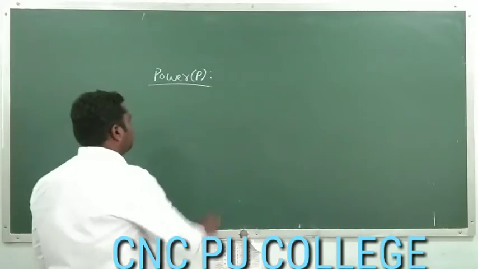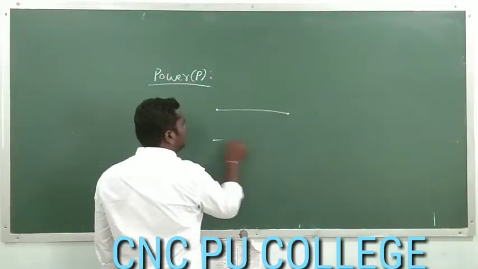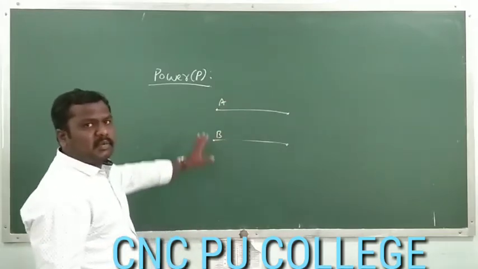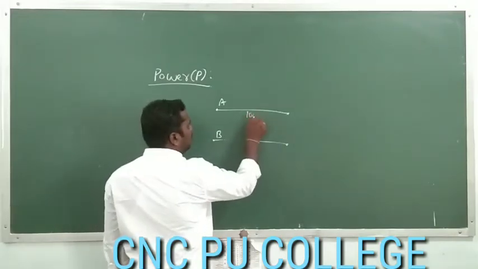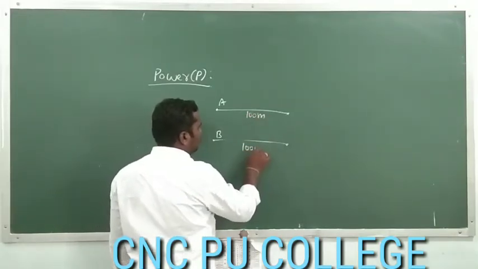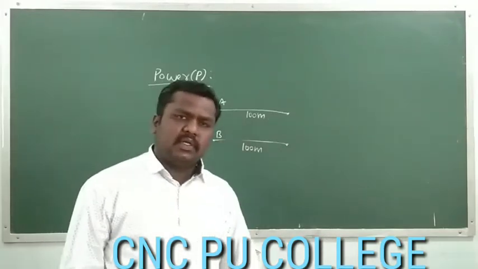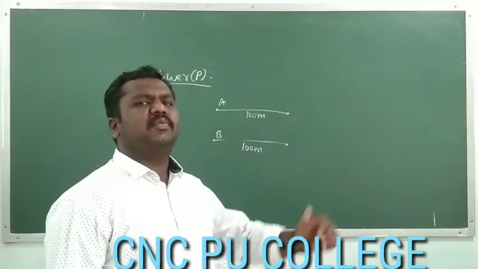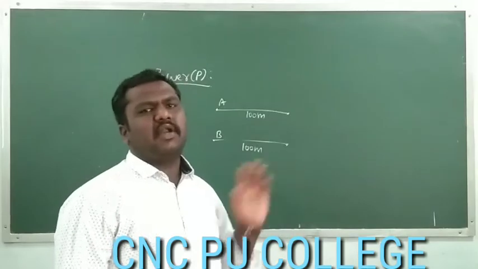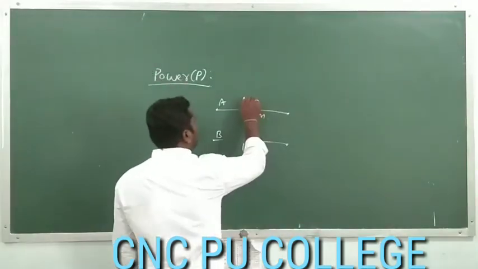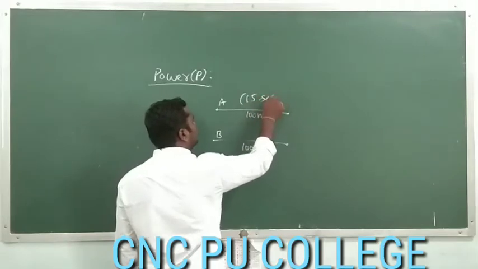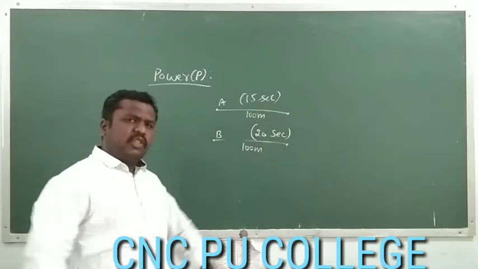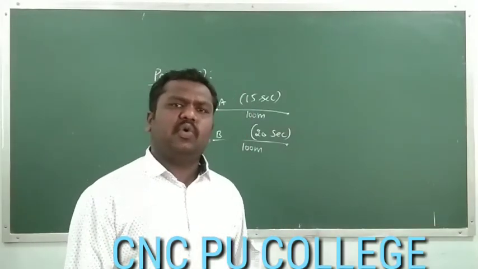Let us consider an example. Here we have two persons, person A and person B. We are allotting some task to both of them: they have to run 100 meters. So both persons A and B have been assigned some work. They have to run, that means they have to do some work, covering a distance of 100 meters. Let us consider that person A takes 15 seconds and person B takes 20 seconds. Both are completing the task, both are doing the work, no doubt about that.